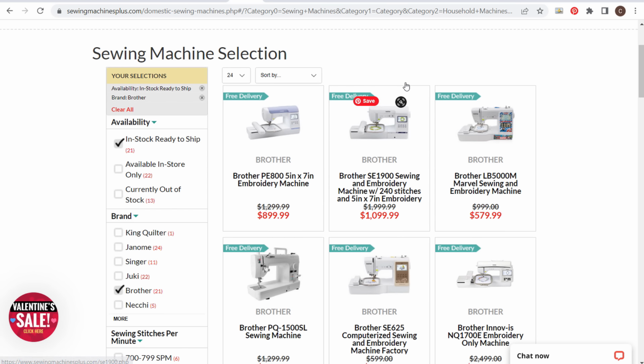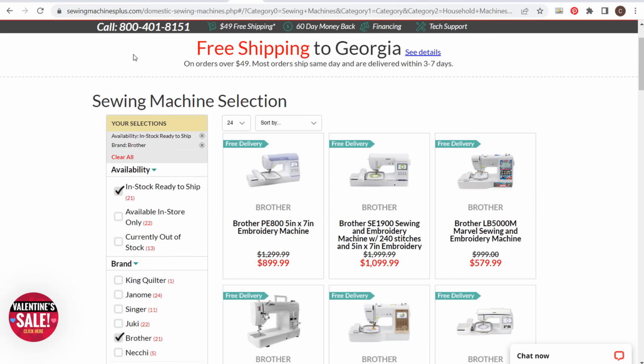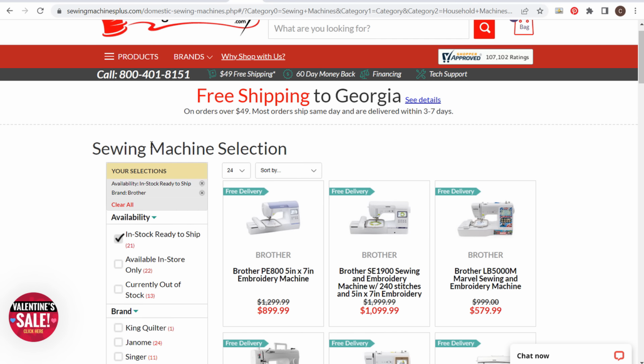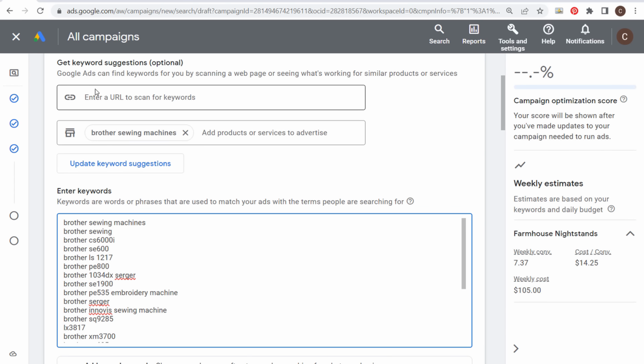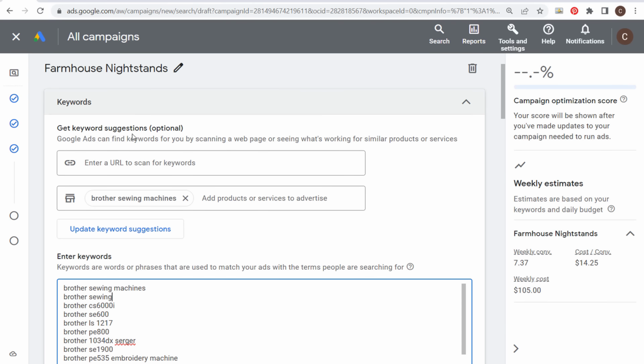Then just send people to this page, and people are going to be likely to find that machine, and they're going to be looking for other machines as well. So this is how I would do a very basic Google Ads keyword research, is understanding what pages you want to send traffic to, and then using those pages, either copying and pasting the URL and entering them here to scan for keywords, or just searching for keywords right here and using the built-in keyword suggestion tool through Google Ads.